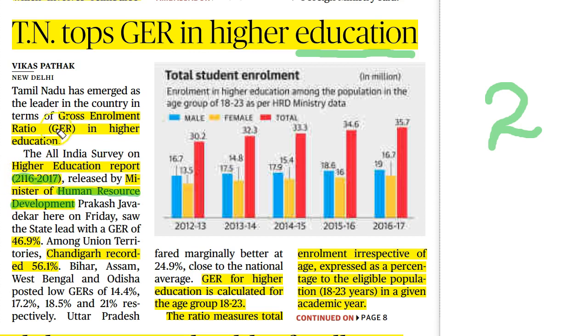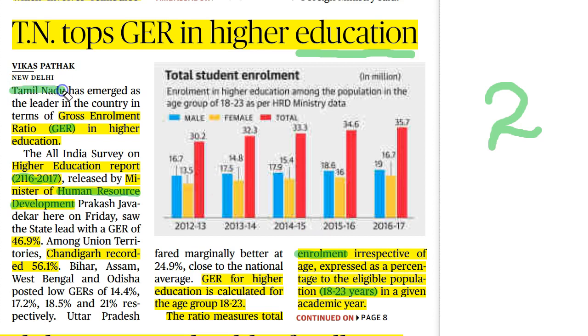In this survey, the gross enrollment ratio in higher education of all the states has been recorded. The gross enrollment ratio means the ratio which measures the total enrollment irrespective of age, expressed as a percentage of the eligible population in a given academic year. Here, the eligible population means the persons in the age group of 18 to 23 years.